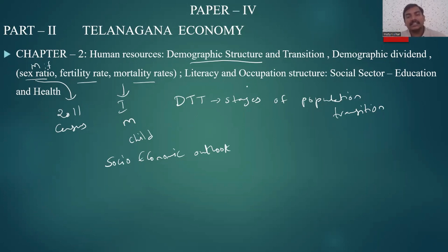Next, what is the literacy rate in Telangana? What is the occupational structure? Majority of the population are working in which sector? Major income resources for the people is which sector? For example, when we see the occupation, almost 50% of the households in Telangana are employed under the primary sector.